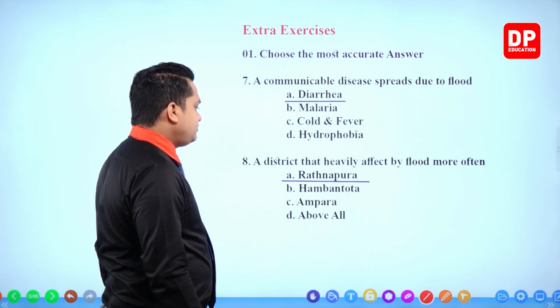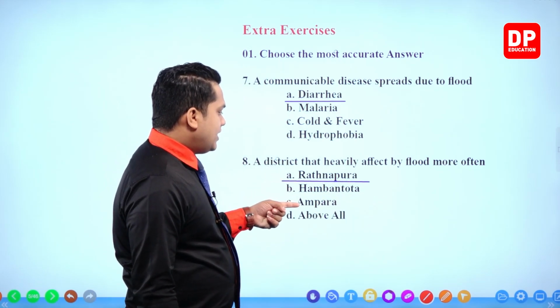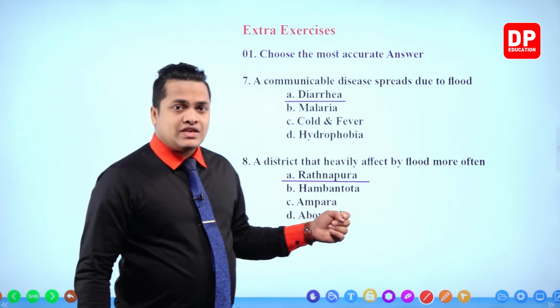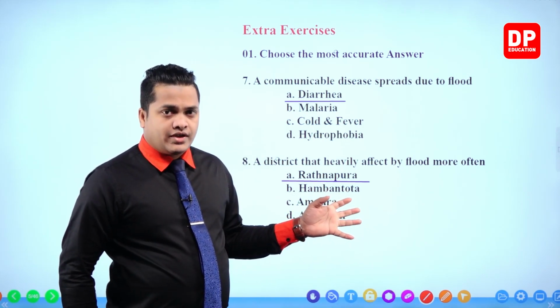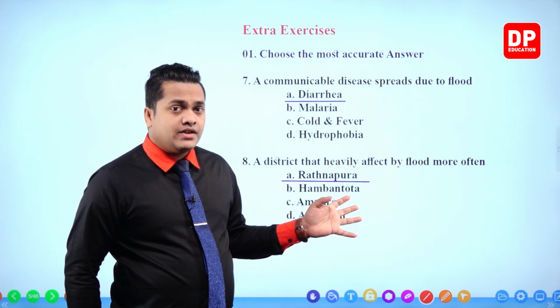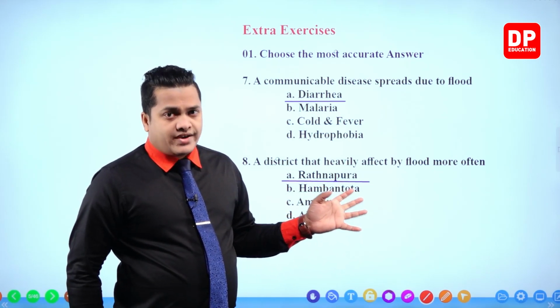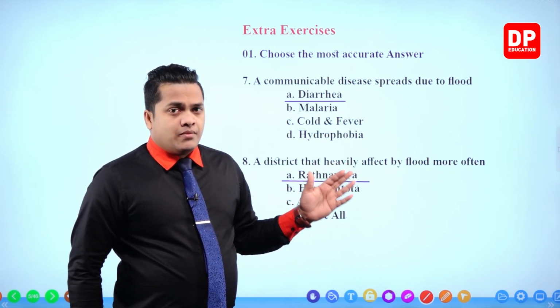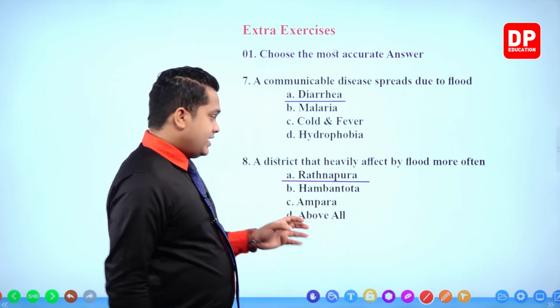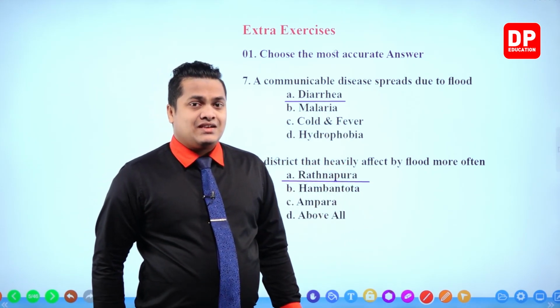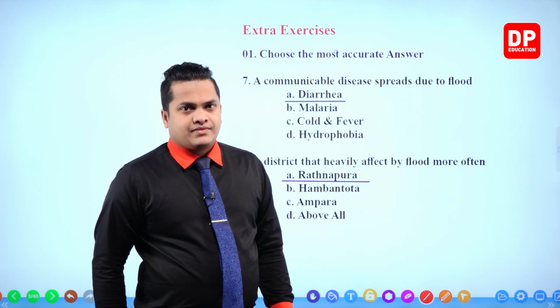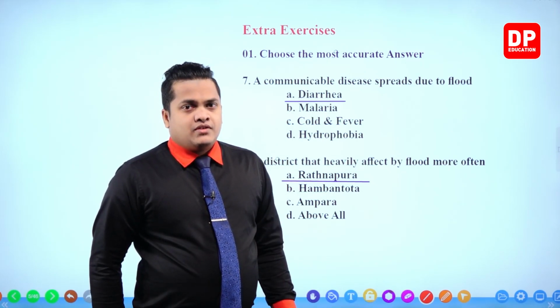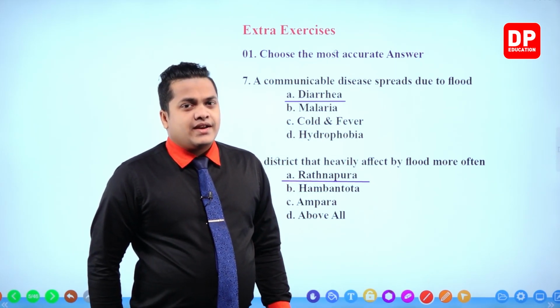You know that the Hambantota and Ampara areas are located near the dry zone. The amount of rainfall received by Hambantota and Ampara areas is very low. We refer to these areas as arid areas.